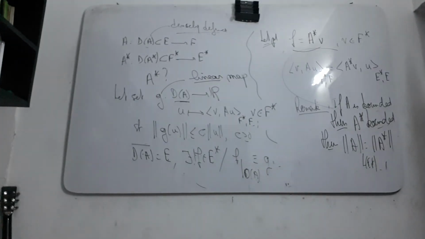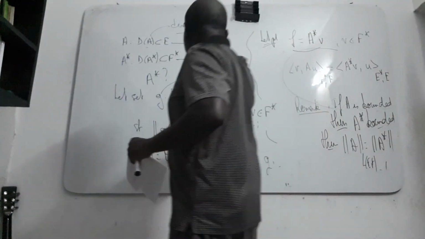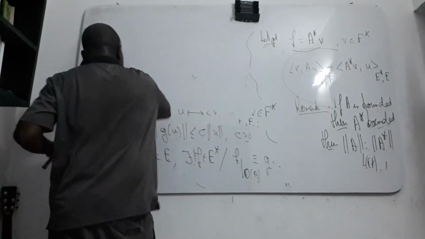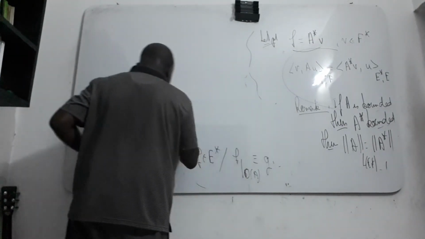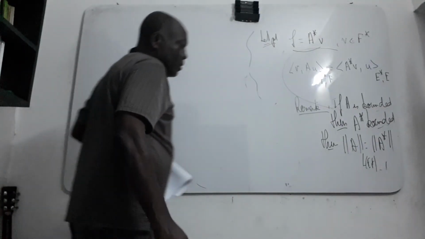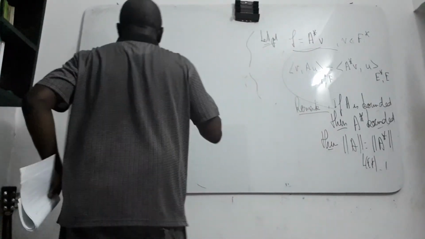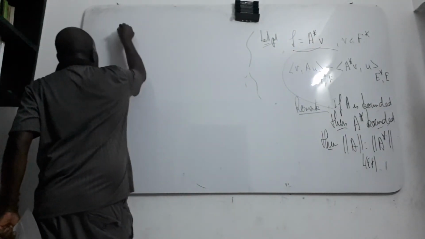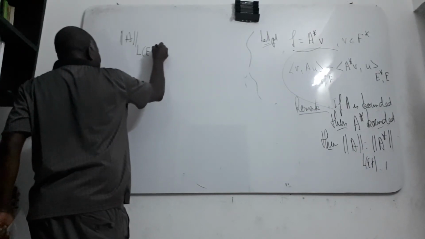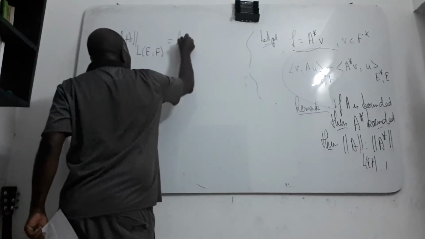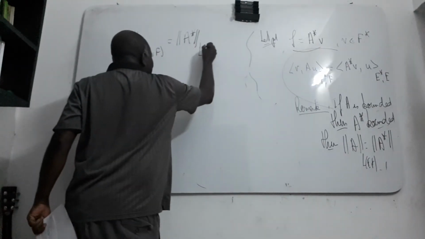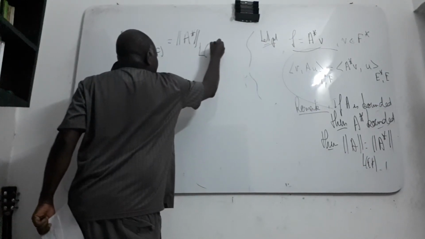Okay. If you want, I can give you the proof of this one. When A is bounded, the norm is equal to this. The norm of A star is a linear map from F star into E star, and when A is bounded, they have the same norm.